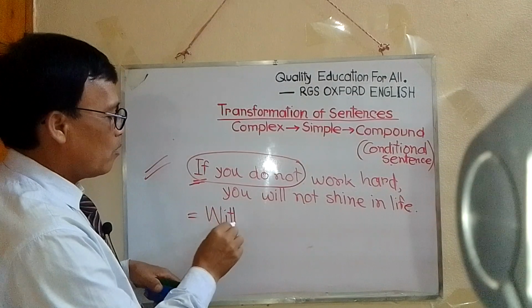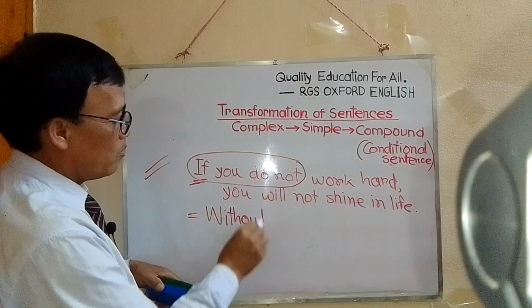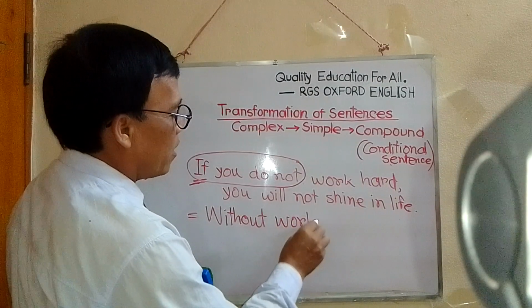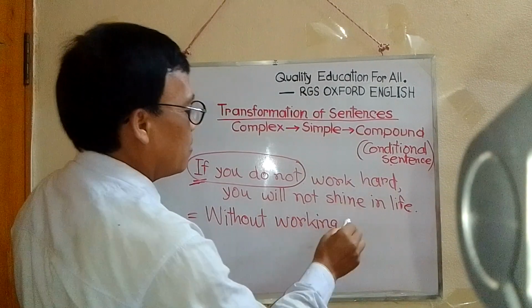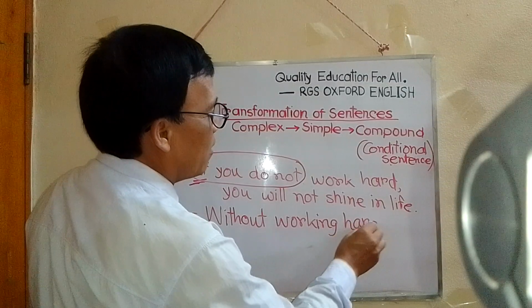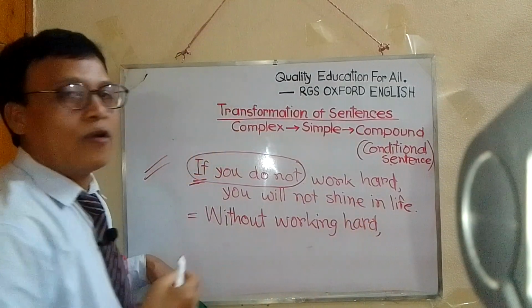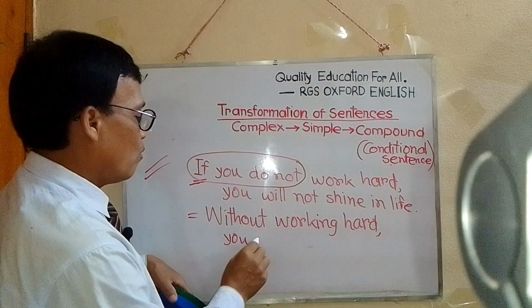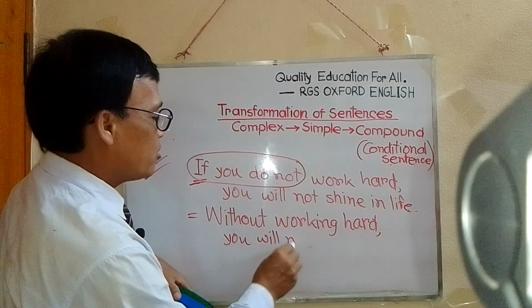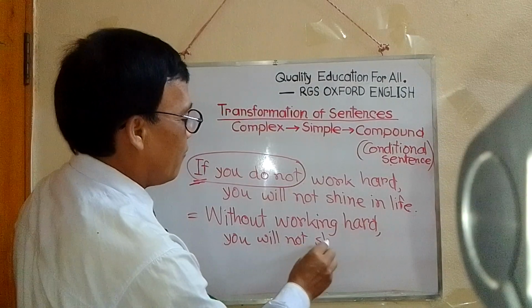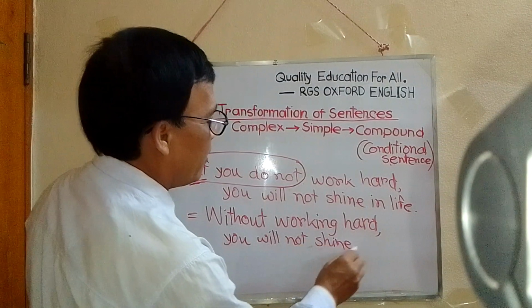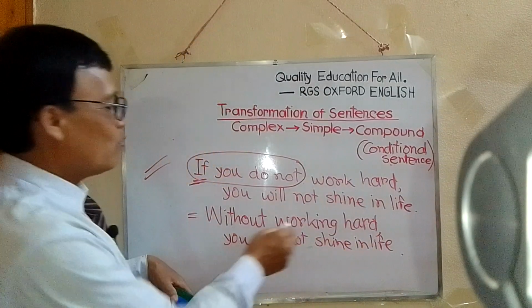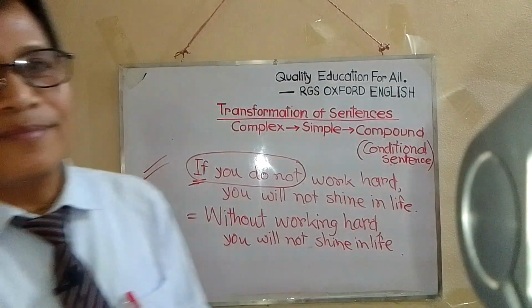Without working hard, you will not shine in life.